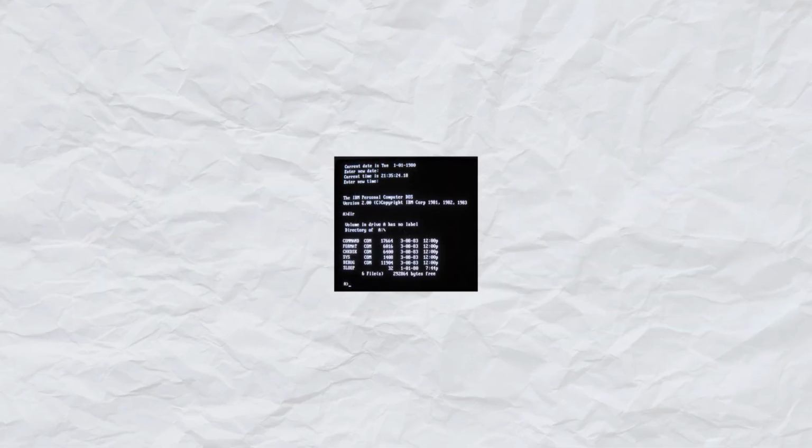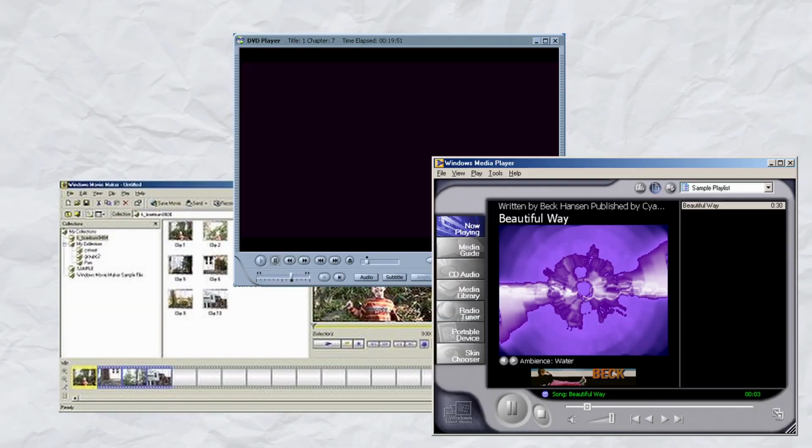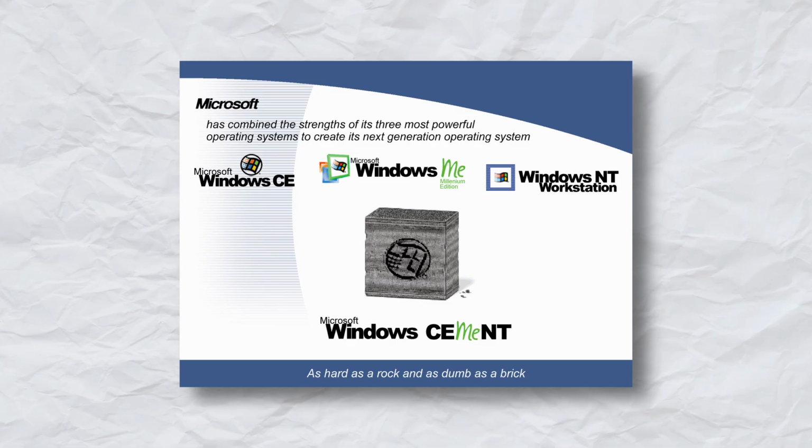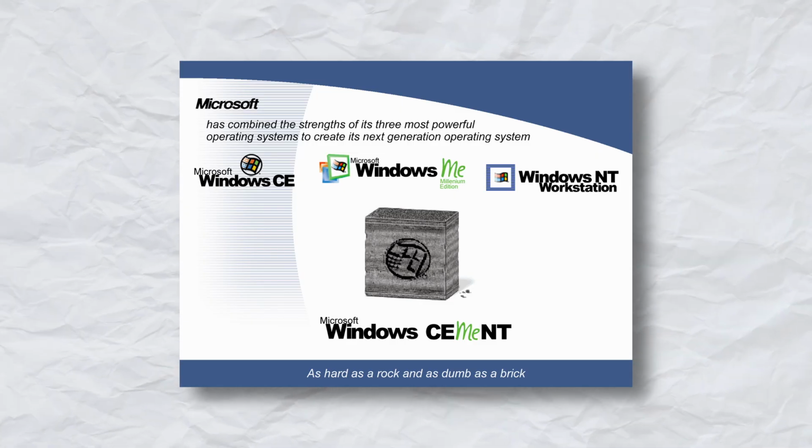Windows Millennium Edition. Released in 2000 and commonly known as Windows Me, this was the final version based on the old MS-DOS backbone. It focused heavily on home media and digital music, but it was plagued by frequent crashes and system instability, earning a reputation as a misstep for the company.